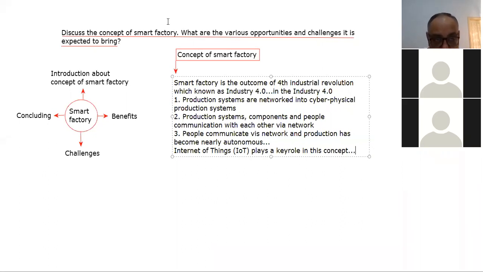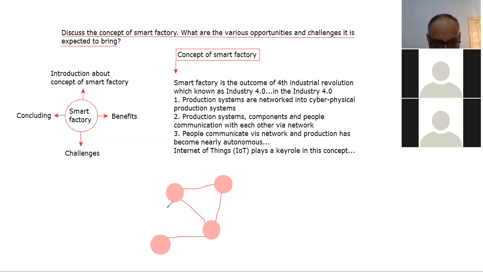So Internet of Things, beta, means interlinking, networking of almost all things or various things, which are enabled to communicate with each other also, right? So this we can say the networking of things is the Internet of Things, right?